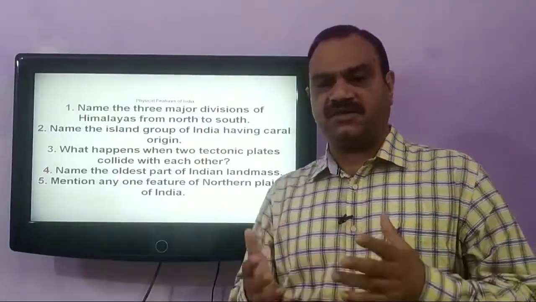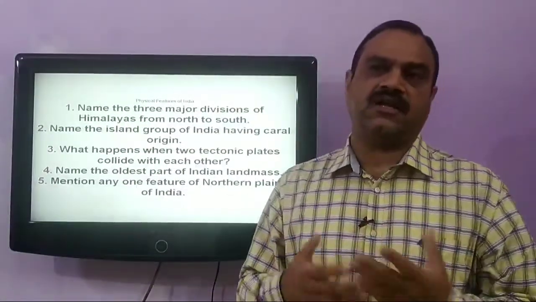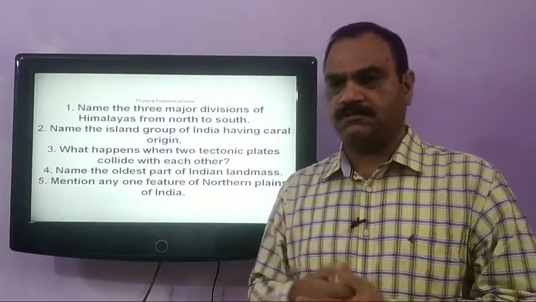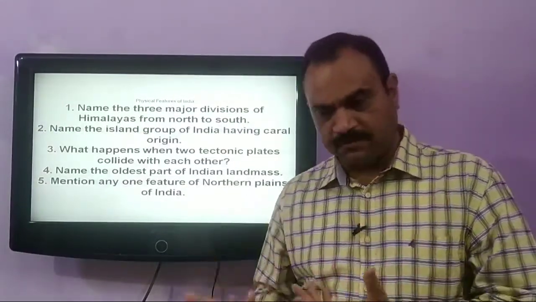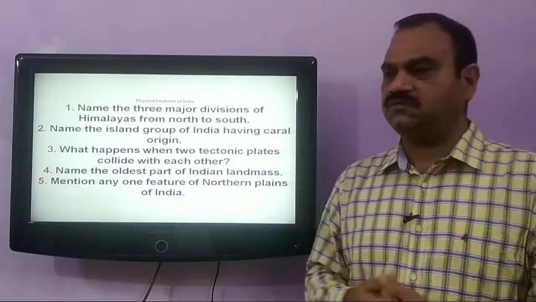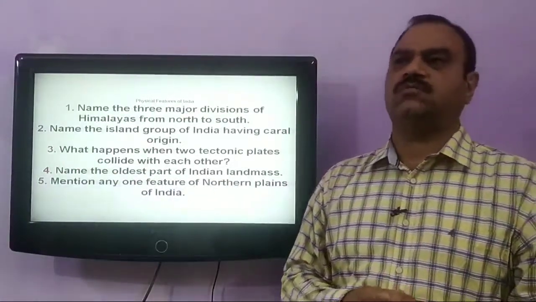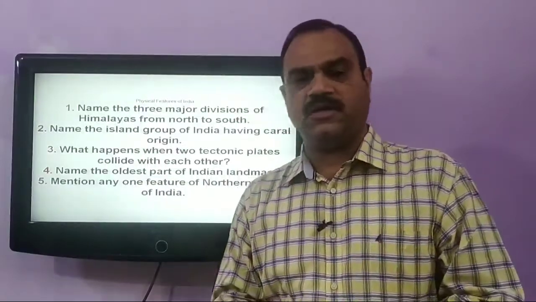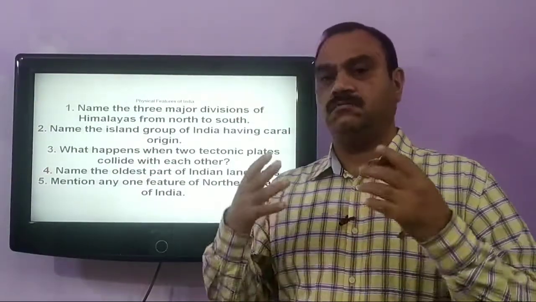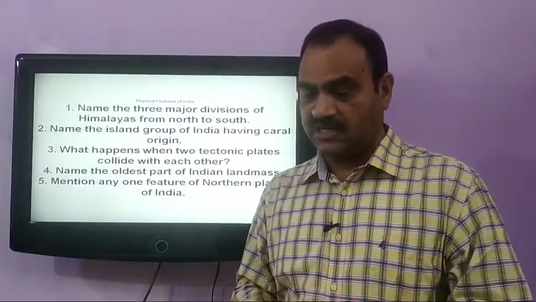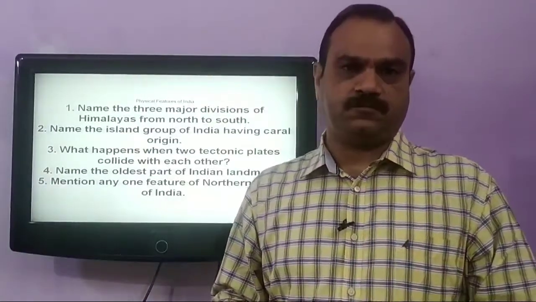There were several river systems that have done this, like the Ganga river system, the Indus river system, Brahmaputra river system, Satluj river. So these are the vast plains of India that constitute almost 43% of Indian landmass, and the most fertile soil. They are called the granaries of the country.